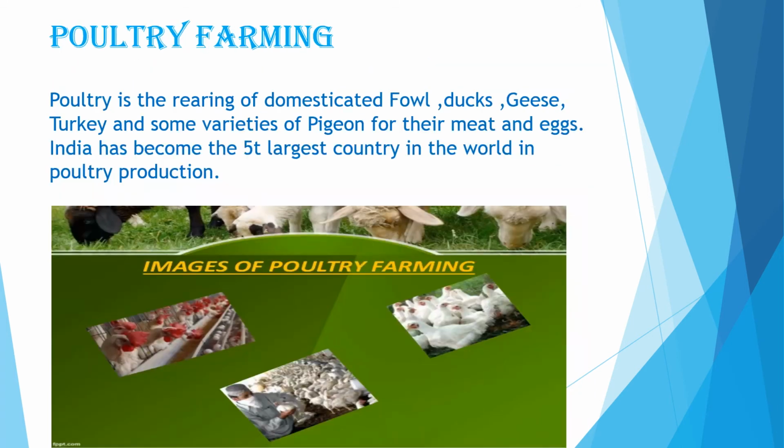Now next is poultry farming. Poultry farming is the rearing of domestic fowl, ducks, geese, turkey and some varieties of pigeon for meat and eggs. India has become the 5th largest country in the world in poultry production. The poultry industry is a cheap source of animal protein. The specialized meat producing poultry birds are called broilers, while egg laying poultry birds are called layers. Again we have to take care that we are providing them proper shelter, taking care of their feed, and also protecting them from diseases.